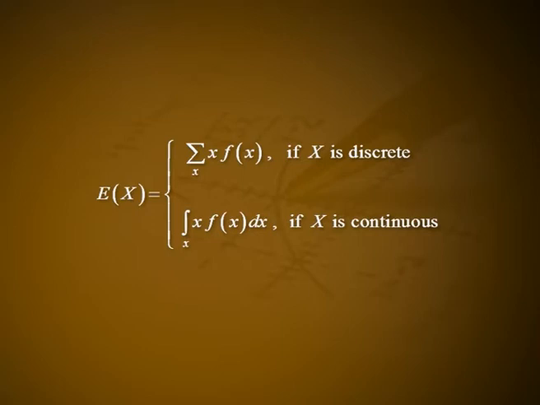Definition: let x be a random variable with PMF or PDF small f of x according as the random variable is discrete or continuous. Then the mathematical expectation of x is denoted by capital E of x and is defined as capital E of x is equal to summation over x of x into f of x if x is discrete, and the integral of x into f of x dx if x is continuous, provided the series or integral on the right hand side is either finite or converges absolutely.